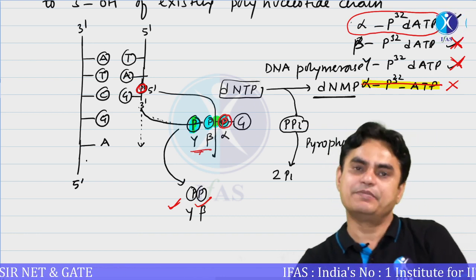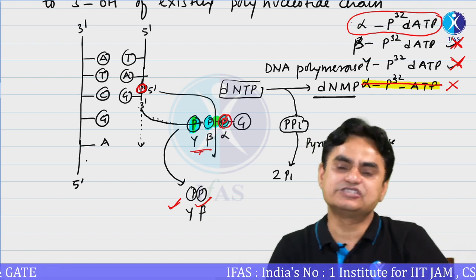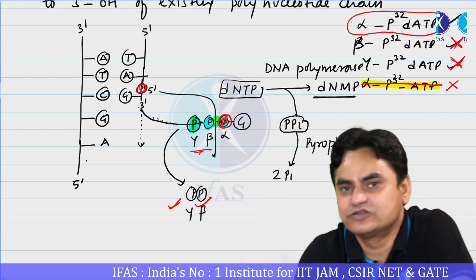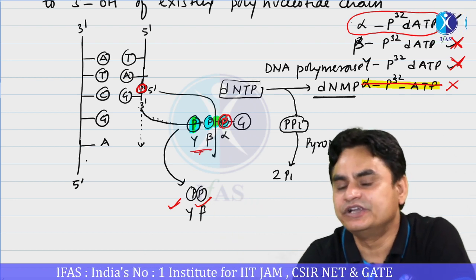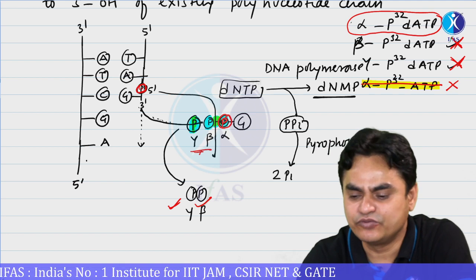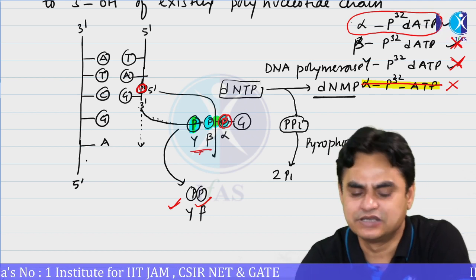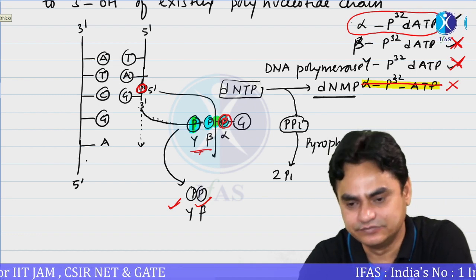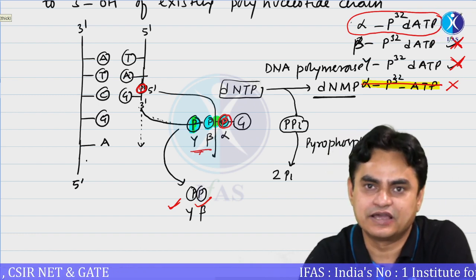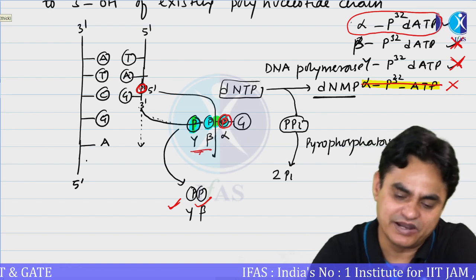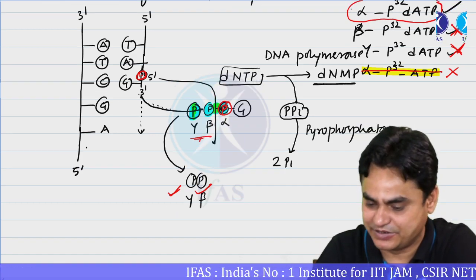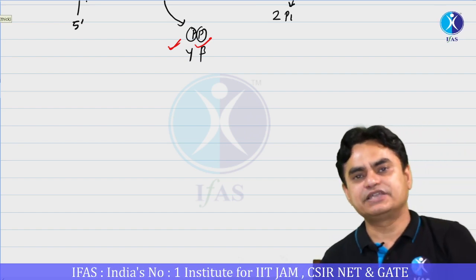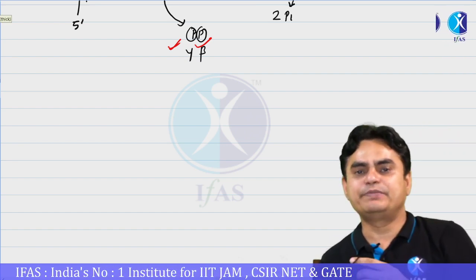Although now the most common way is to utilize tritium hydrogen labeled thymine, because it would be specifically incorporated into DNA. Taking radioactive phosphate nucleotides is a problem because phosphorus is comparatively a strong emitter, and second, almost all the phosphorus bonds would get radio labeled, and it will make the DNA more unstable. Then that was the important point, that DNA replication is occurring in a 5' to 3' direction.